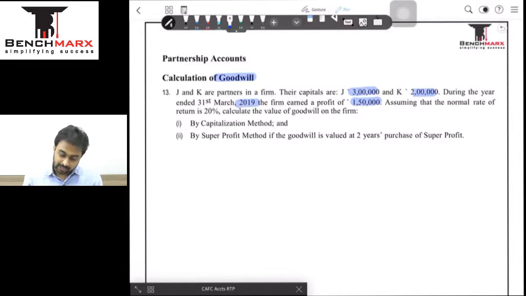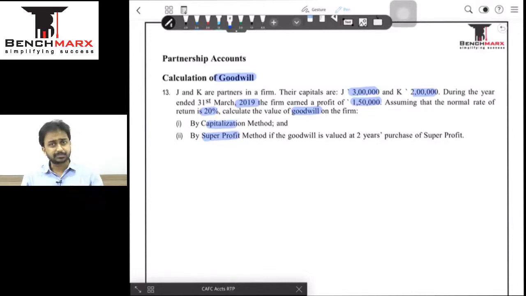Assuming that the normal rate of return is 20%. The normal rate of return is nothing but what the industry on an average is earning, the industry to which this partnership firm pertains. Compute the goodwill of the firm based on the method of capitalization and super profit method. So these are my two common methods of finding goodwill. So we are simply finding the goodwill as per the method of capitalization and as per the super profit method.